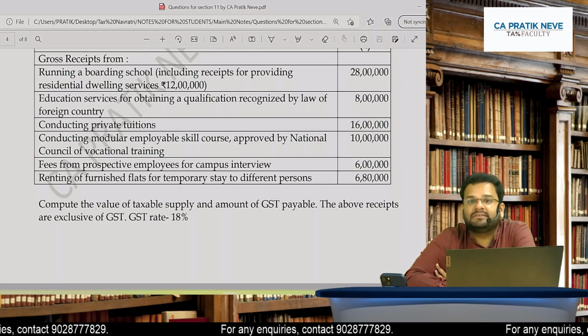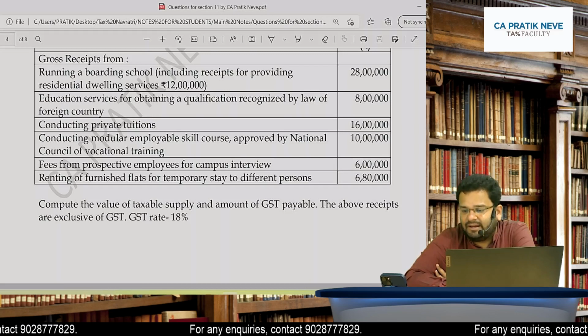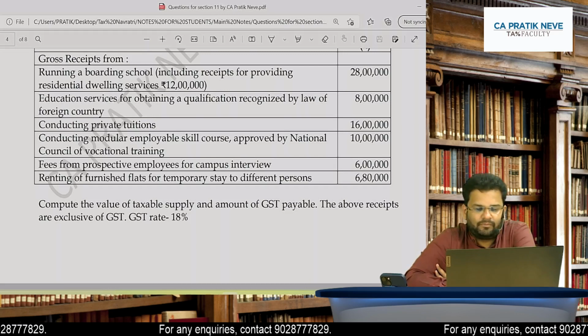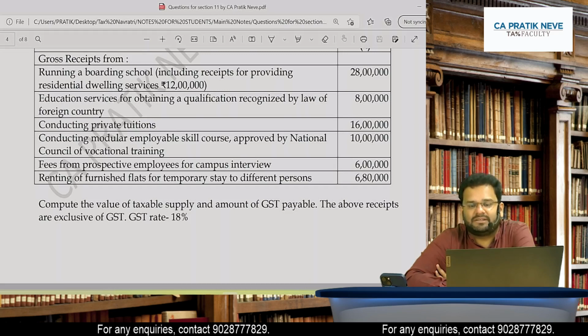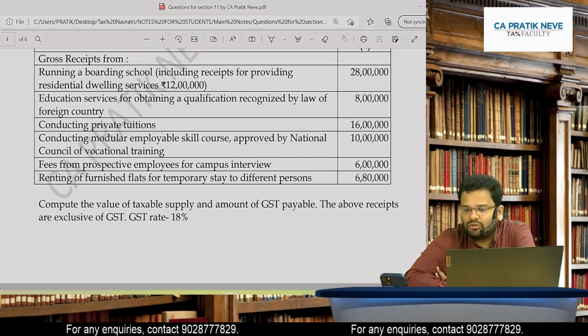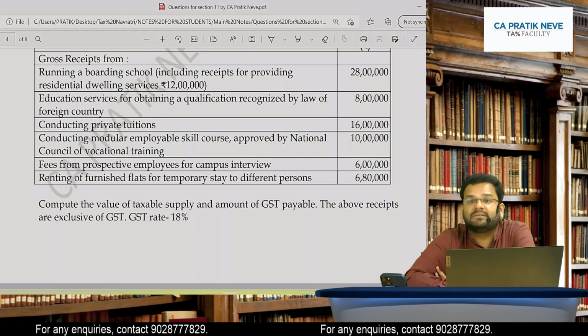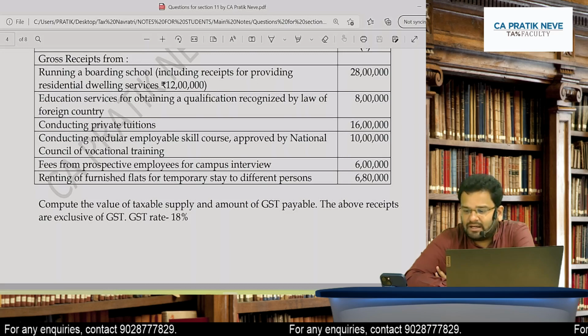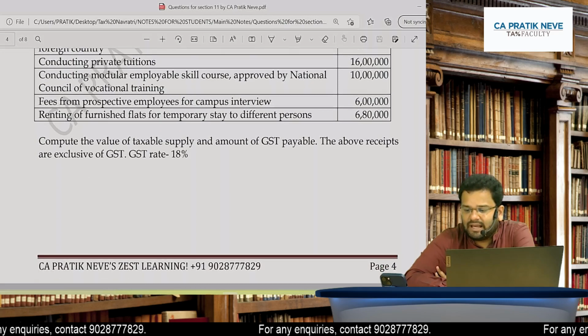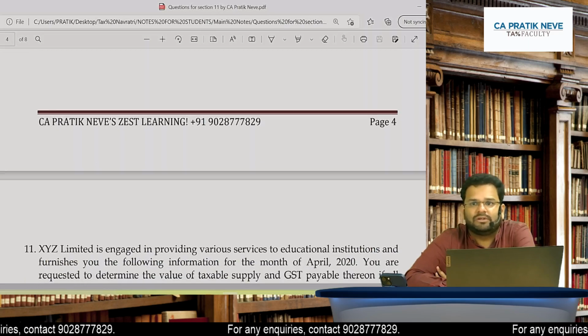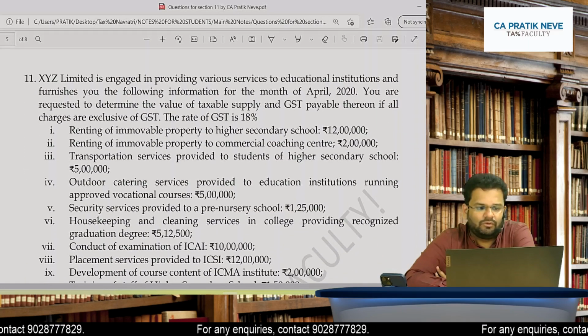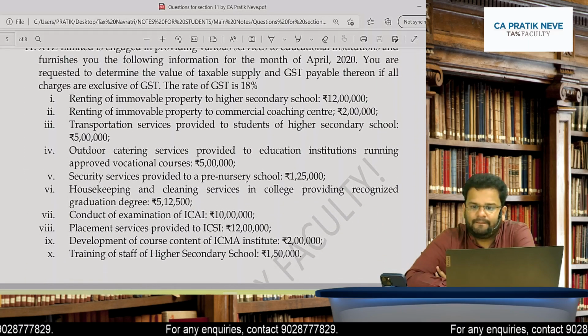Is the final answer 36,80,000? The above receipts are exclusive of GST. Very good. So 36,80,000 is final answer, and GST on that at 18% is 6,62,400. Wonderful, wonderful. Getting it now, all of you?